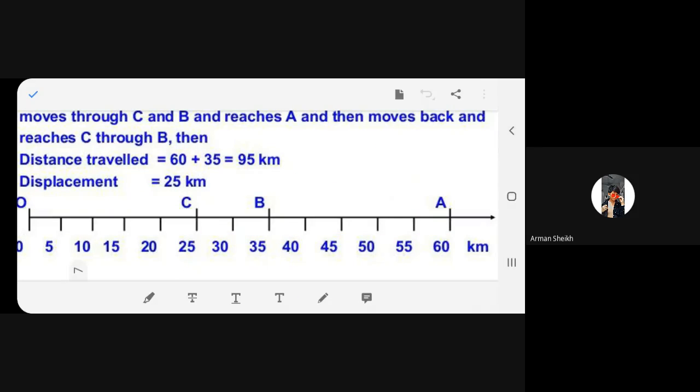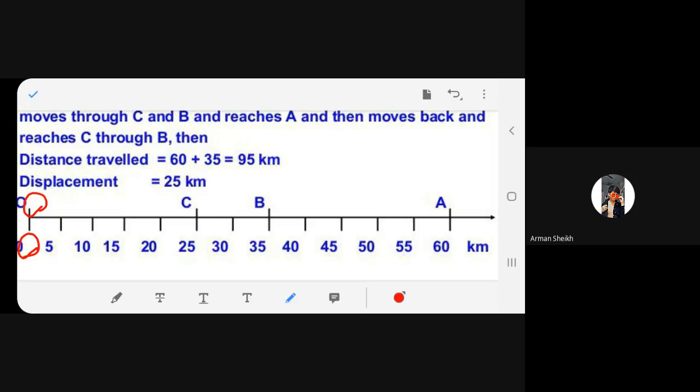Now the next question is, what is the displacement? We have already read that it is the shortest distance. What was the initial, beta? 0.